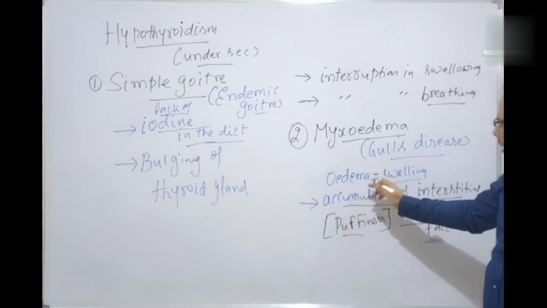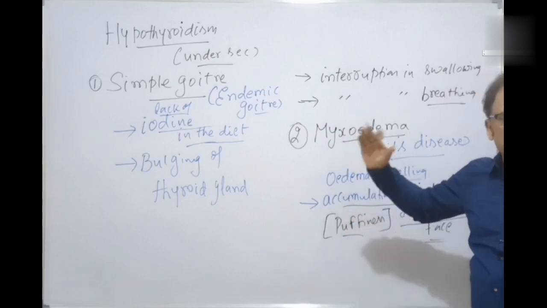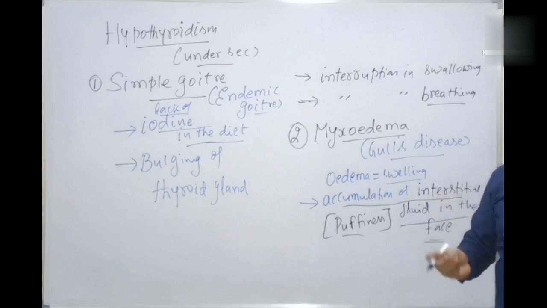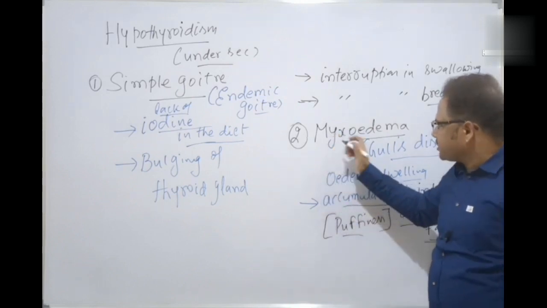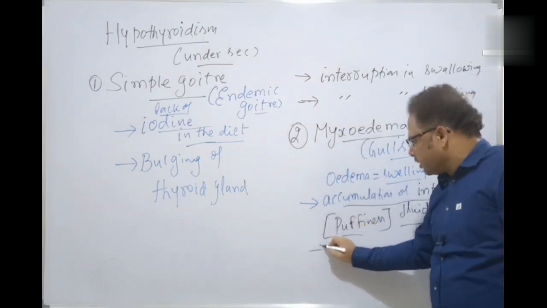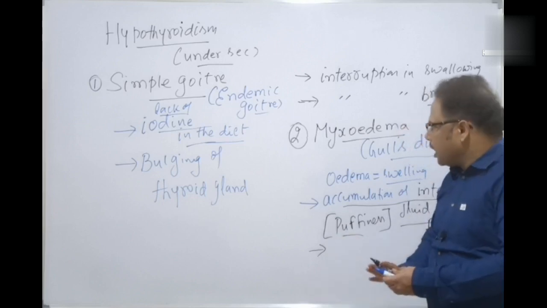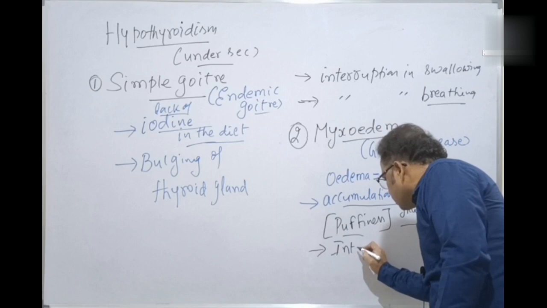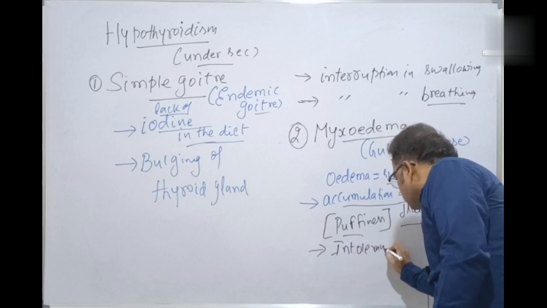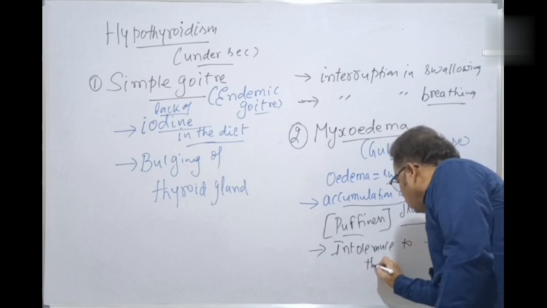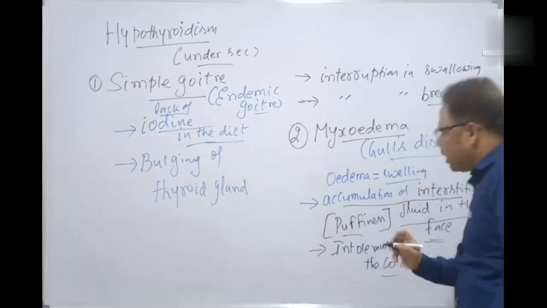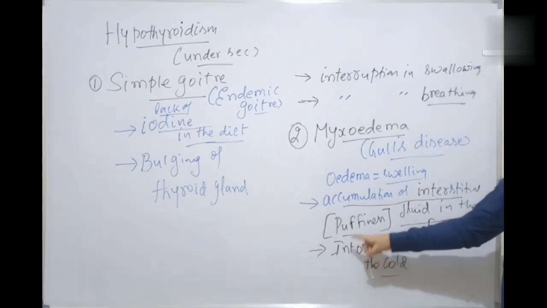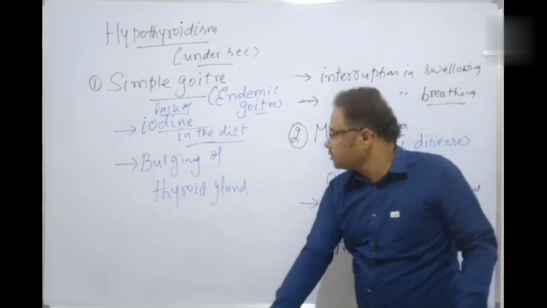That's why it's called myxedema. Edema means swelling. Why is there an edema or swelling? Because of the accumulation of the interstitial fluid in the face. That is the most important characteristic of this disorder. Okay, students. Next one. The patient observes severe intolerance to the cold. I'll write here.